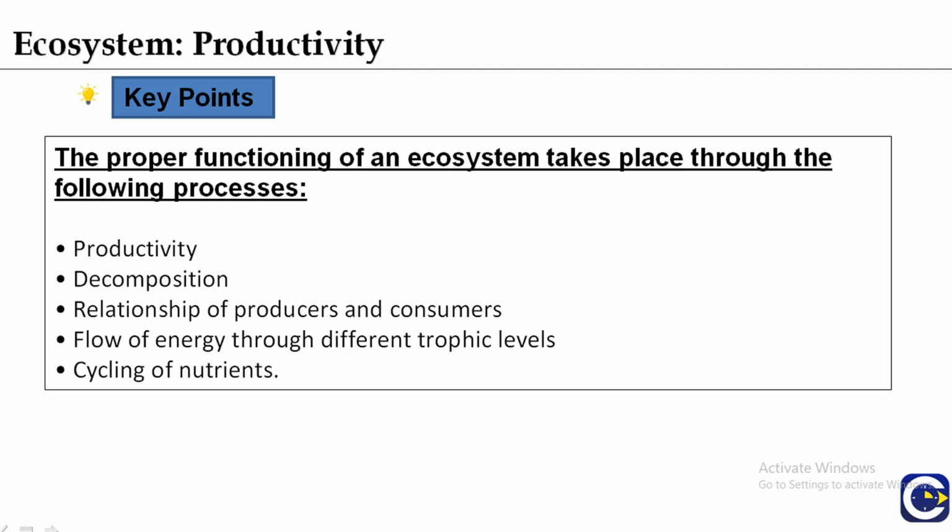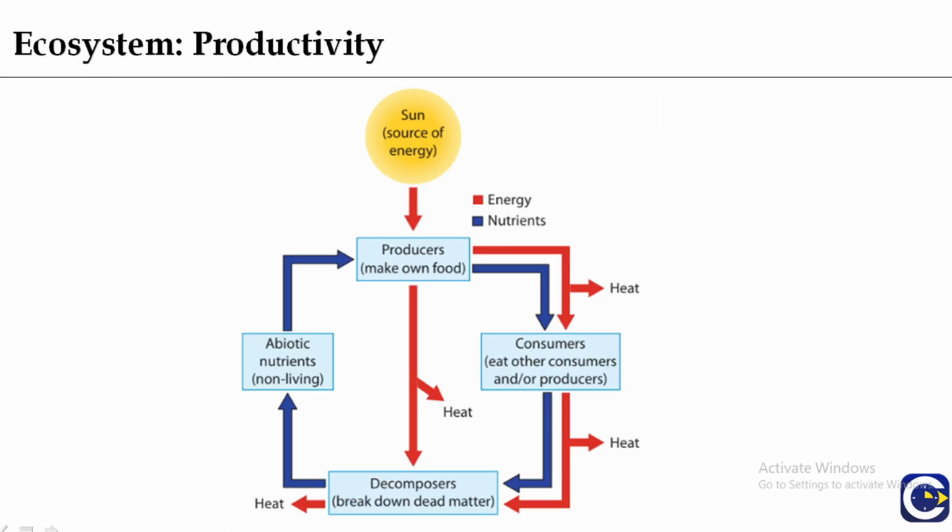For the proper functionality of an ecosystem, the important processes which should take place are productivity, decomposition, relationship of producers and consumers, flow of energy through different trophic levels, and cycling of nutrients. These processes will be discussed separately in different parts of this chapter. This is the layout of an ecosystem.